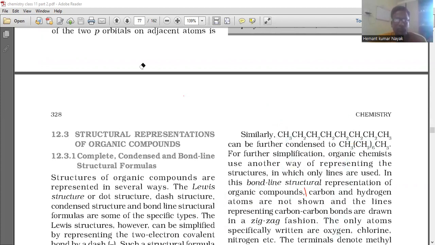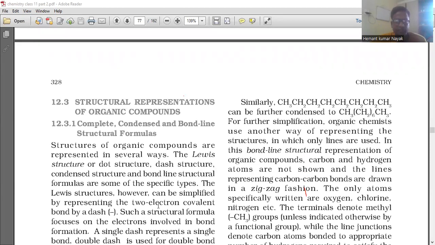Okay. Now I will teach about structural representation of organic compounds: complete, condensed and bond line structural formulas. Structures of organic compounds are represented in several ways. The Lewis structure or dot structure, dash structure, condensed structure, and bond line structural formulas are some of the specific types. The Lewis structure, however, can be simplified by representing the two-electron covalent bond by a dash. Such a structural formula focuses on the electrons involved in bond formation.